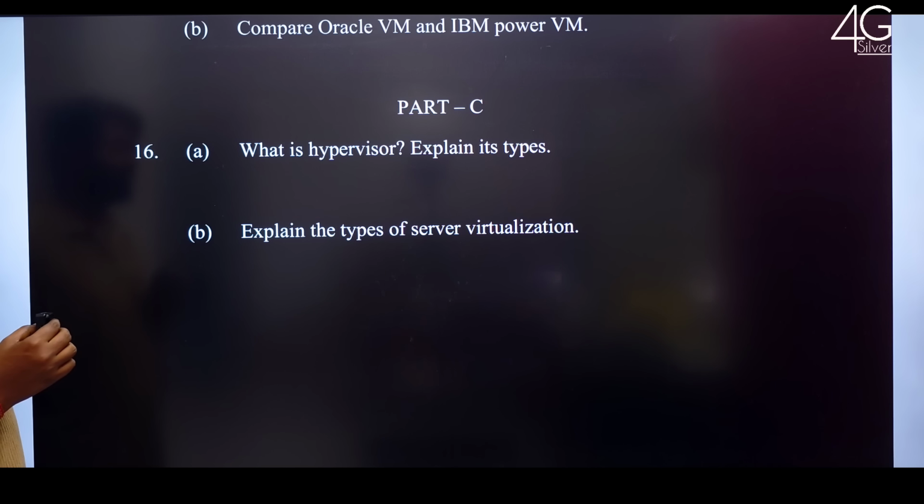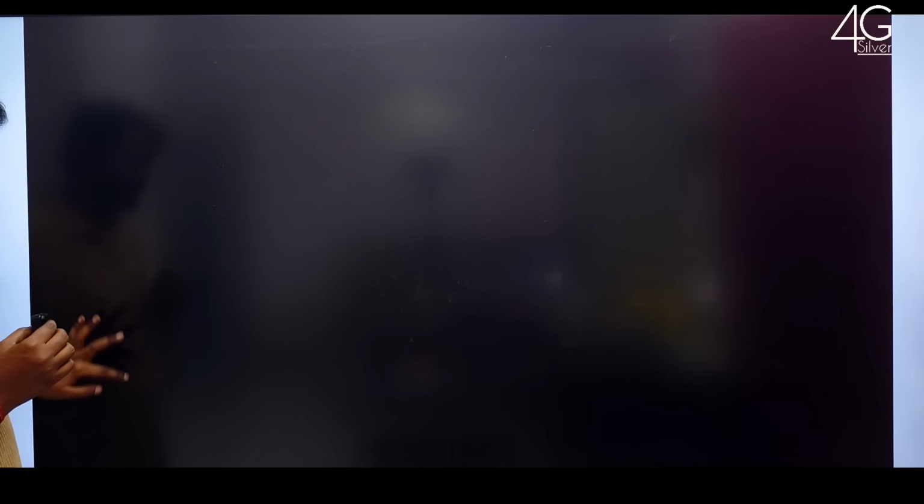Part C. What is hypervisor? Explain its types. Explain the types of server virtualization.